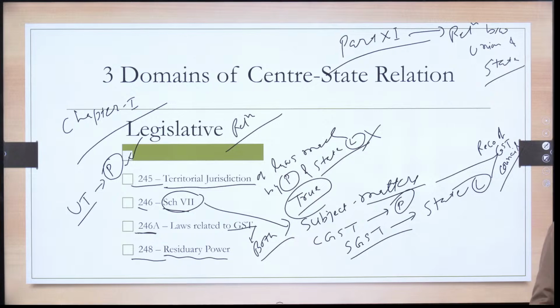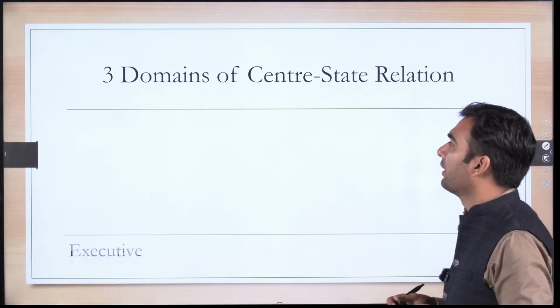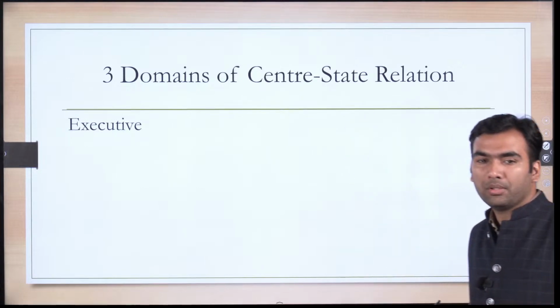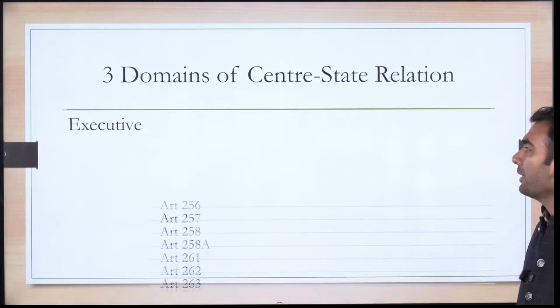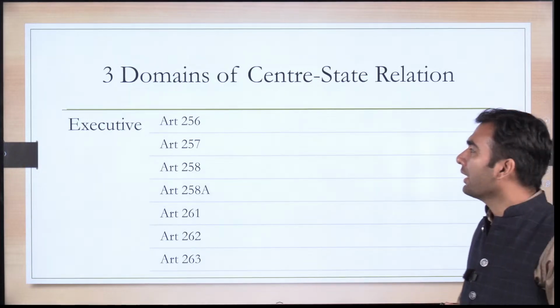So this is the legislative relations between union and state. Next is executive relation between union and state. The list is slightly longer in case of executives. Executive relation starting from article number